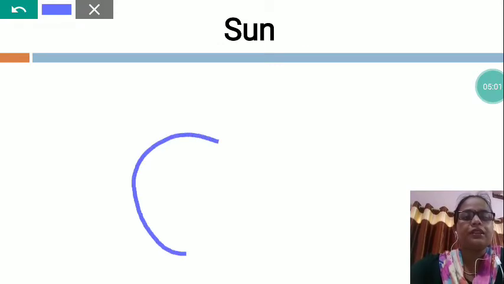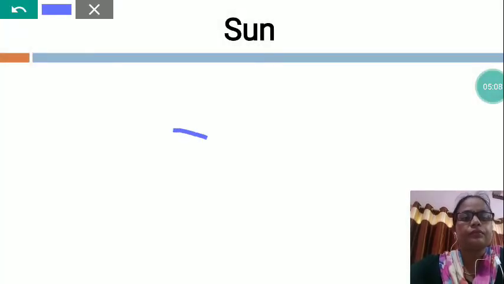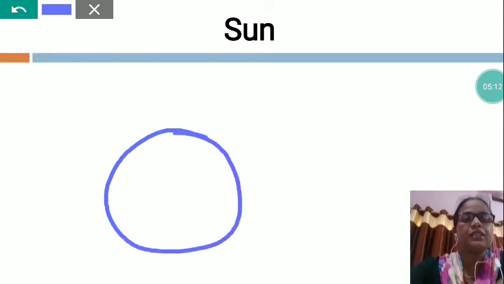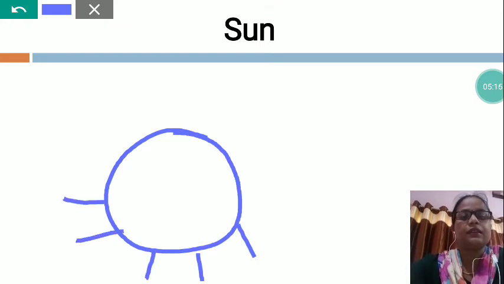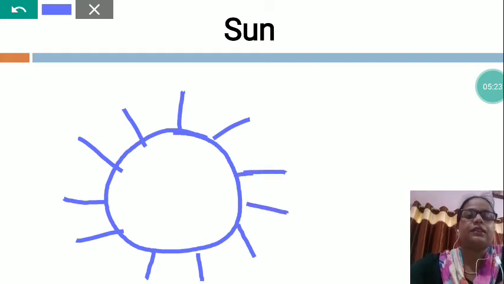Just make the circle. You will make the circle like this. This is the picture of the sun. Like this you will draw.